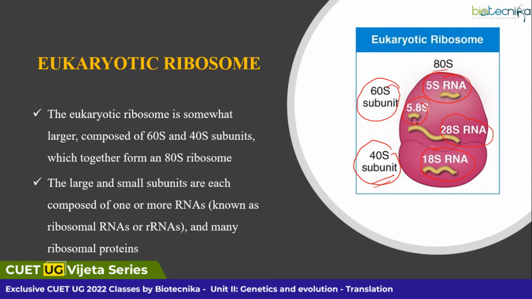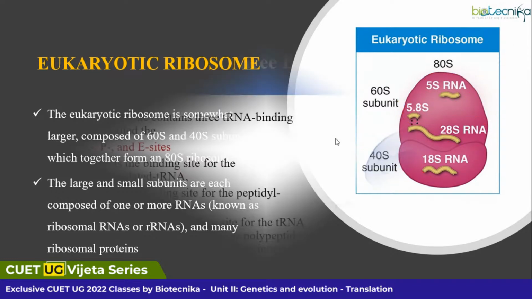So different subunits have different sets of ribosomal RNAs. All of these RNAs have specific roles and undergo transcription with the help of RNA polymerases, meaning different types of RNA polymerase. Our RNA polymerase is divided into 1, 2 and 3. Depending upon the RNAs, the polymerases will be transcribing.